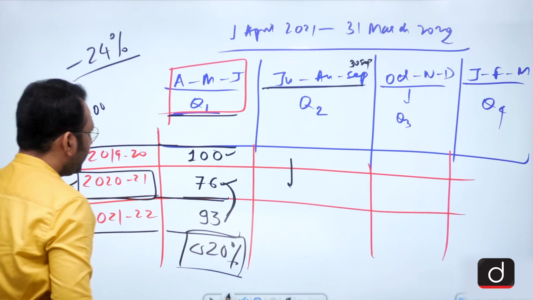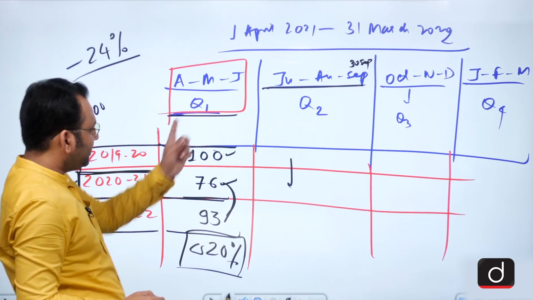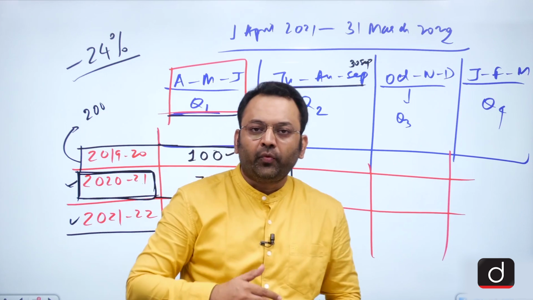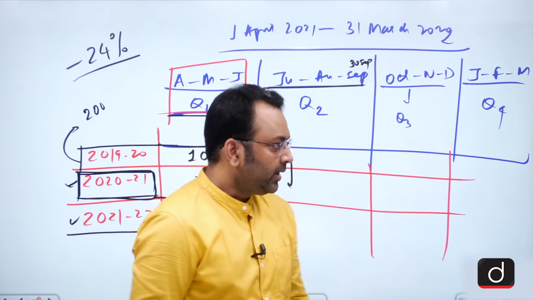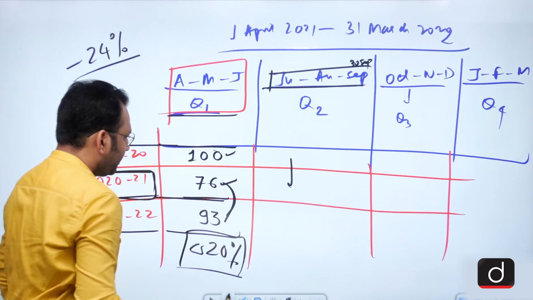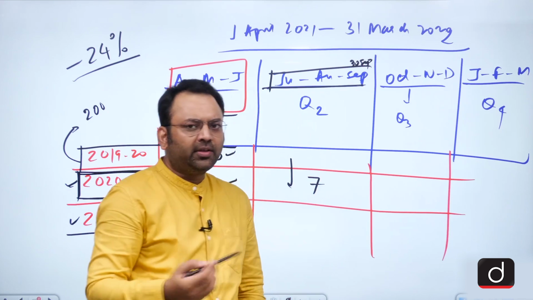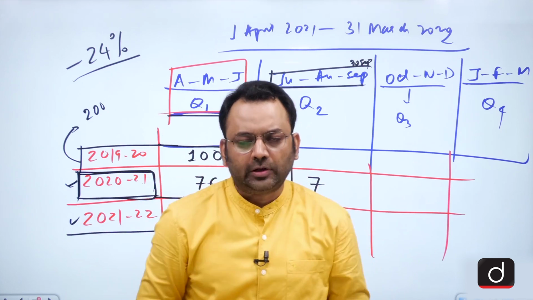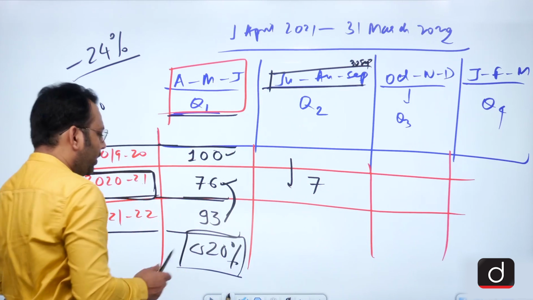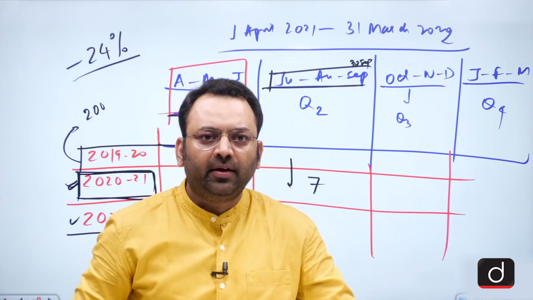So in the year 2021, the first quarter of this year saw a contraction of more than 24%. The next quarter of this year saw a contraction of say more than 7.3%, and as a whole also the GDP in the year 2021 saw a contraction of more than 7.3%.